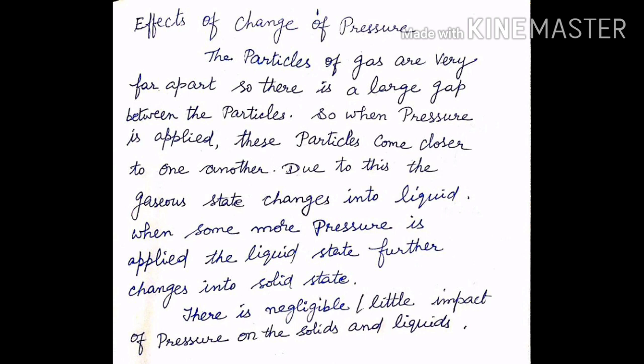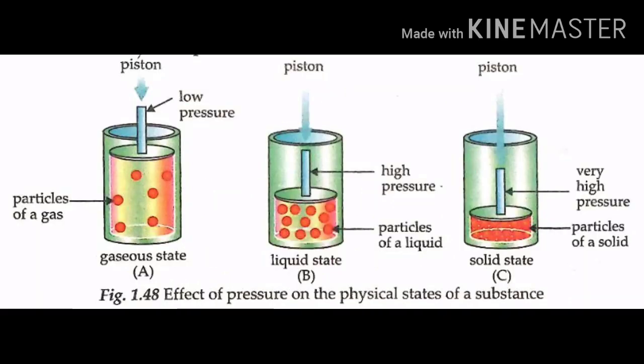When some more pressure is applied on the liquid state, it further changes into solid state. And there is a negligible or little impact of pressure on solids and liquids. Impact means an effect. Look at the figure. There are three cylinders. In cylinder A, gas is present. In cylinder B, liquid, and in cylinder C, solid is present.